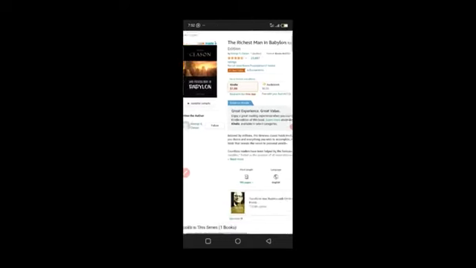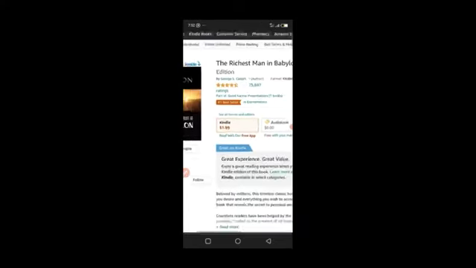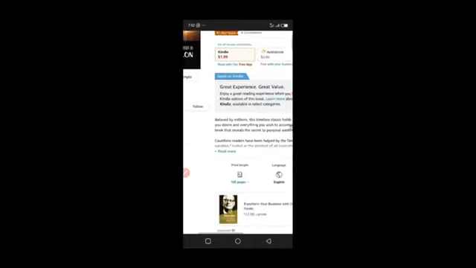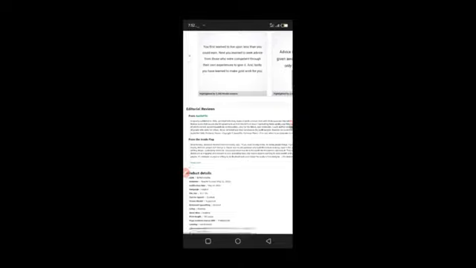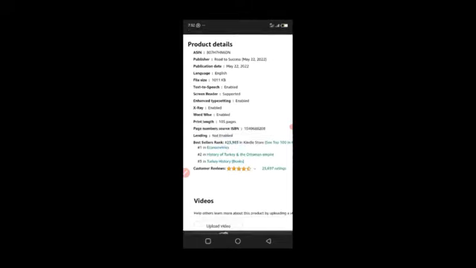So you can see that this book has a good rating. It has 25,697 reviews, and you can see it's a bestseller in econometrics, and it's sold for $1.99. That's for the Kindle. So we want to come down here to see the information of this book. The bestseller rank is 23,983. So what you want to do is click and hold it so that you can copy it. Let's copy it and let's go to a calculator.